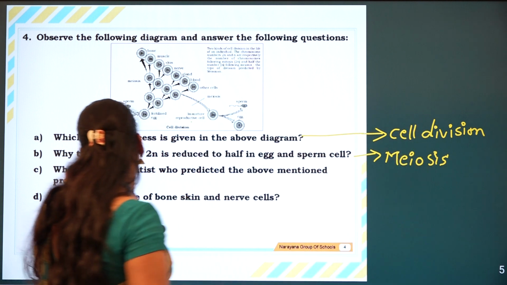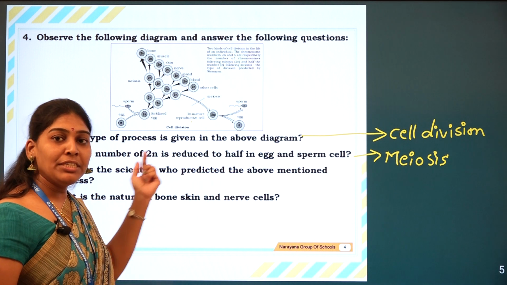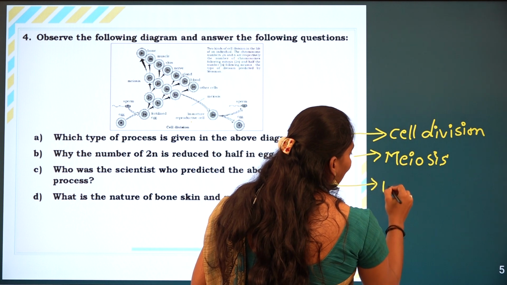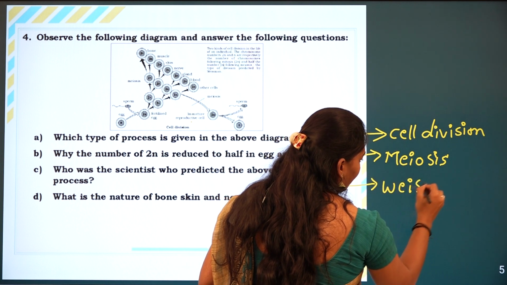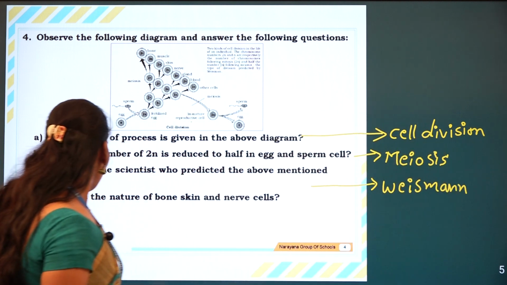Then the next question: who was the scientist who predicted the above-mentioned process? It was predicted by the scientist August Weismann.